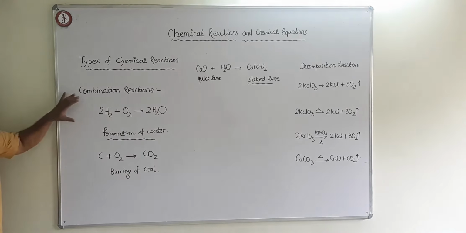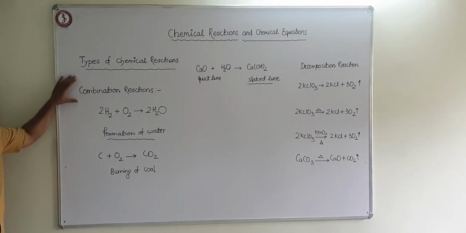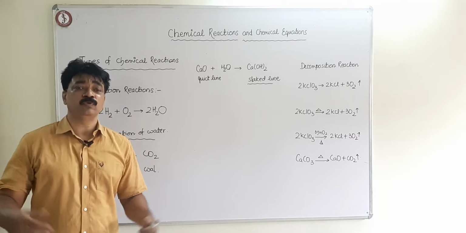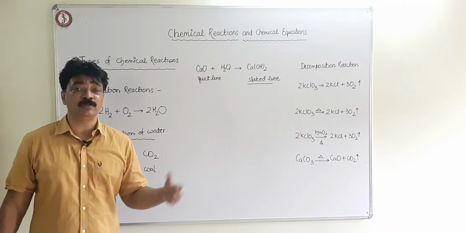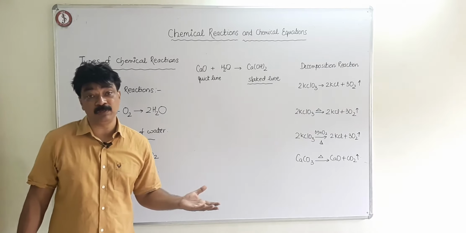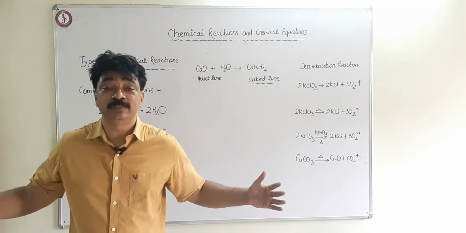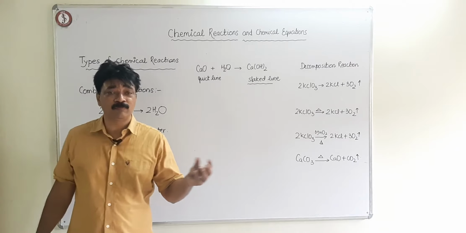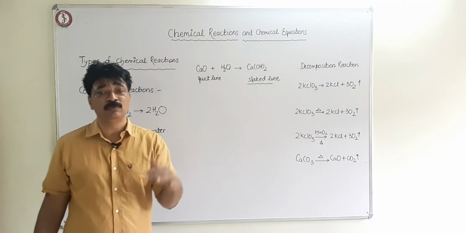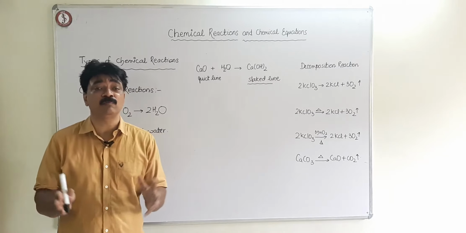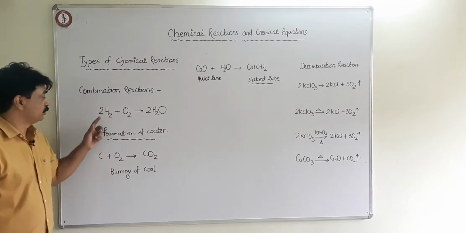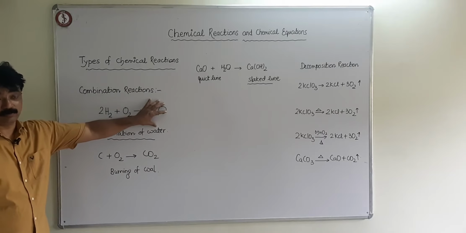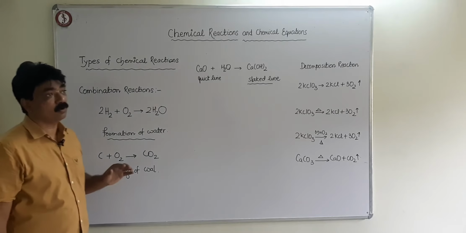Now this is a combination reaction. A combination reaction has a literal meaning. What is the meaning of combination? Suppose there is rain and there are fewer students in standard 10 A, B and C. What the teacher does is combine the classes. That means whoever has come in different sections, they all come and sit in one section. So 4 classes have become 1. Same way here, there are 2 reactants or more than 2 reactants and there is a single product. Such reactions are called combination reactions.